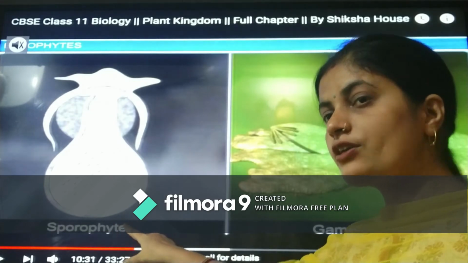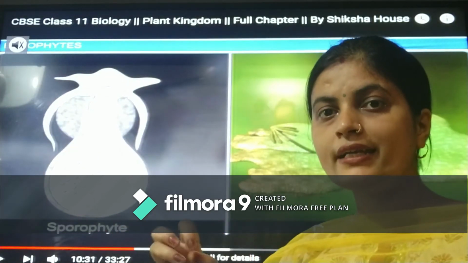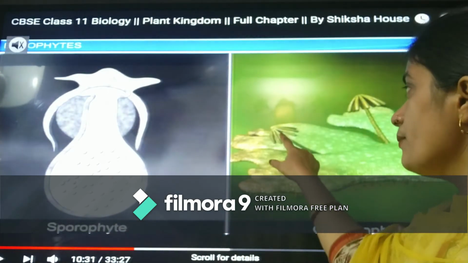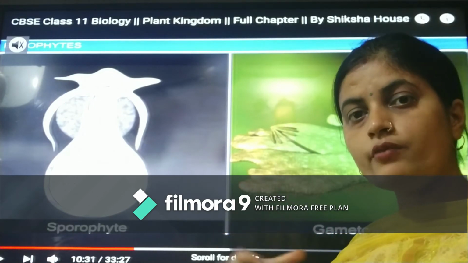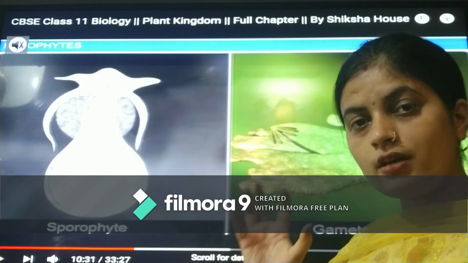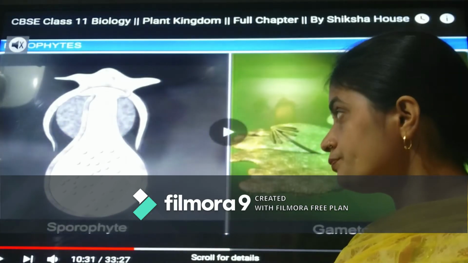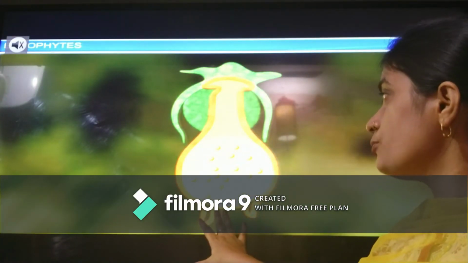This sporophyte will remain attached to this portion. Don't think that the sporophyte will land somewhere and then form. No, the sporophyte remains attached to this portion. The structure forming inside the archegonium, what is it? Sporophyte, after the fusion of the egg with the gametes. So here we have seen that the sporophyte has been formed there.